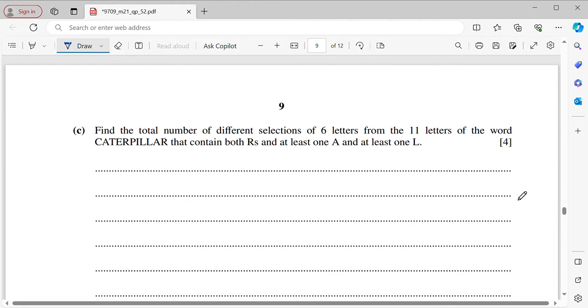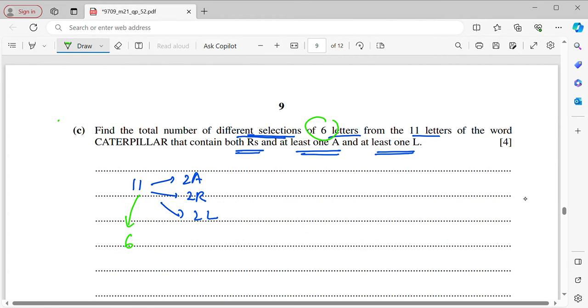Okay, now C. Find the total number of different selections of 6 letters from the 11 letters of the word caterpillar that contains both R's, at least one A, and at least one L. Alright, so now here from 11 letters I have 2 A's, 2 R, and 2 L. Now from these 11 letters I need to choose 6. Out of the 6 now I must have both R.